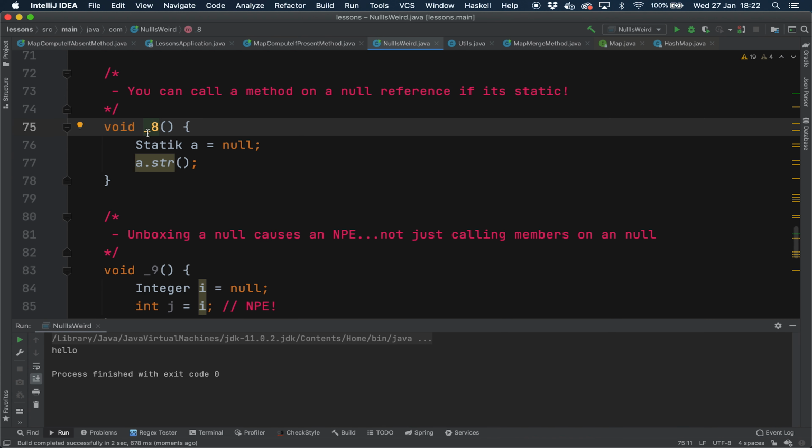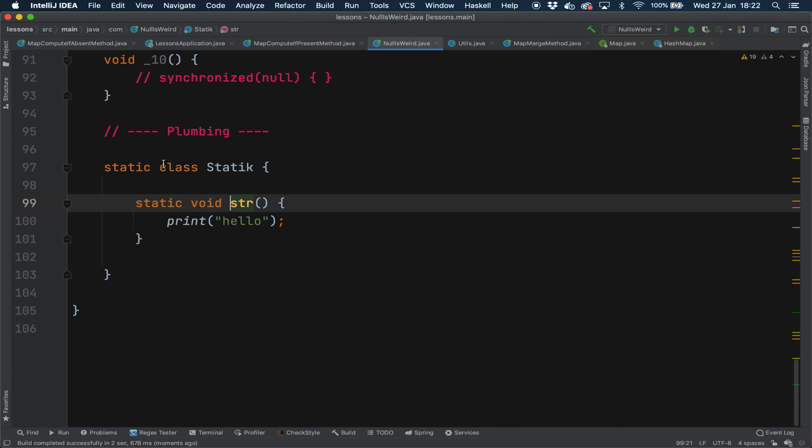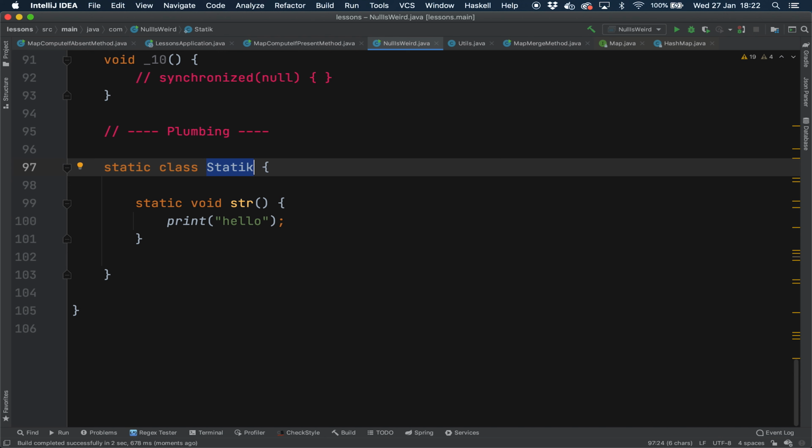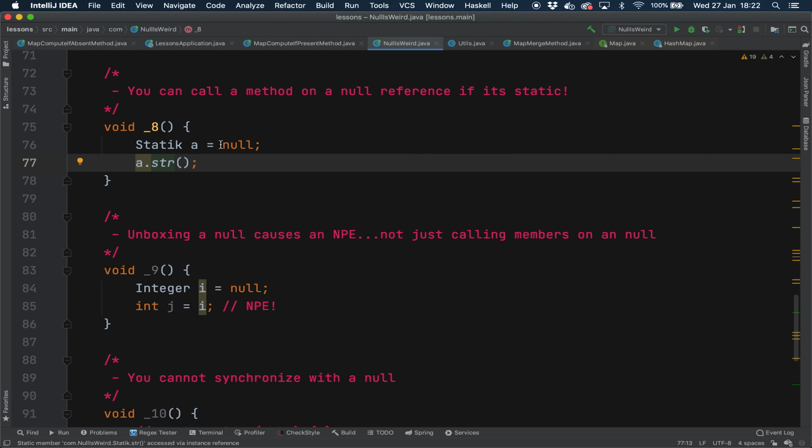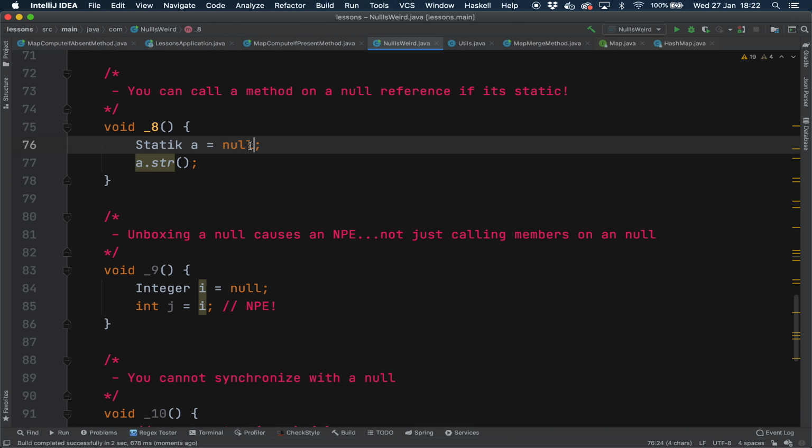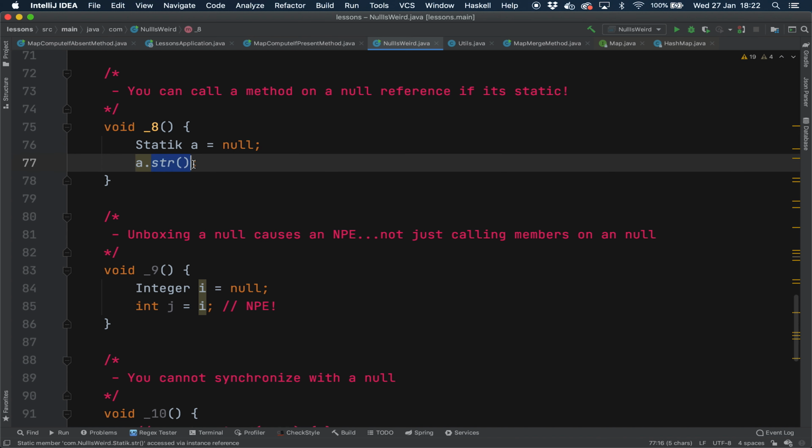It's absolutely fine. Now this is null. So how on earth did we manage to call a method on a null? Well, static methods are actually class scoped. That means that all that Java needs is the class. It doesn't need an instance of it to actually exist. And that's what this means here. This means that there's no instance, okay? There's no instance of the class static. You can call the method anyway because you don't actually need an instance. It's class scoped. So that works absolutely fine. The weird fact number 8 is that you can in fact call a method on a null reference if the method you're calling is static.